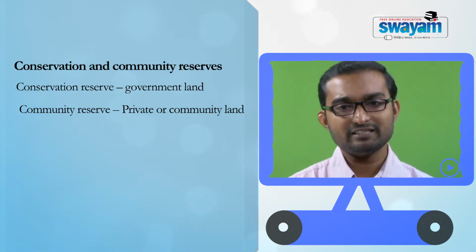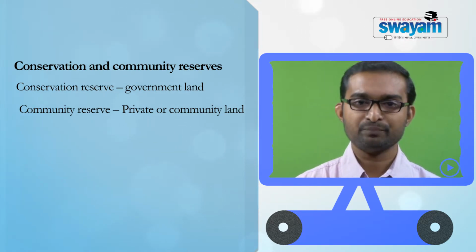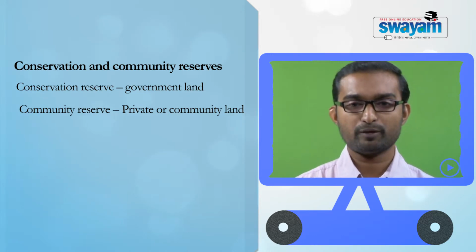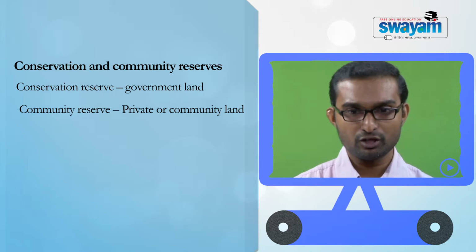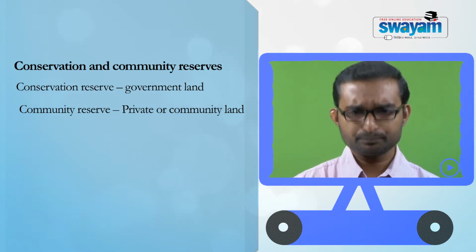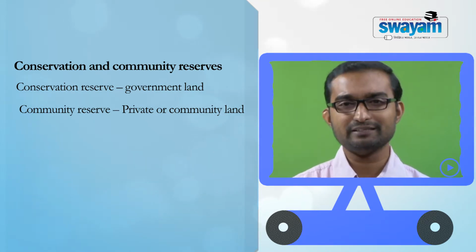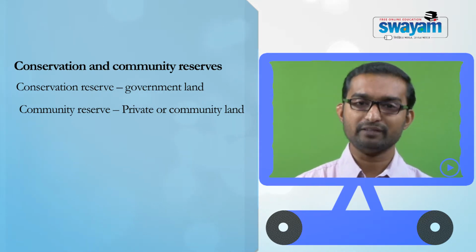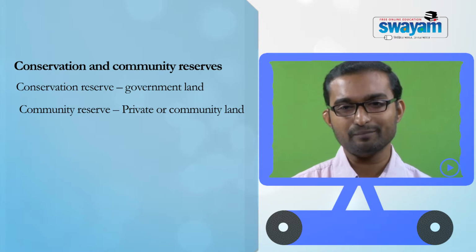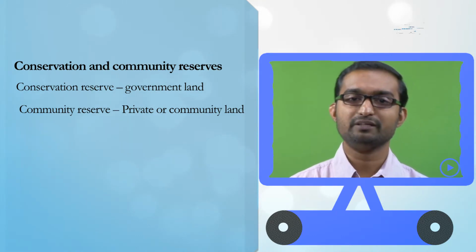So the idea is, if it is a private land or community land, then the proposal has to come from that particular private person or community. And also, the government needs permission from the community or the private individuals to declare or determine a particular area as a community reserve.